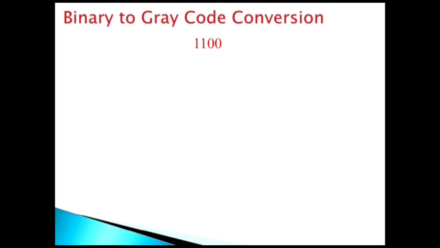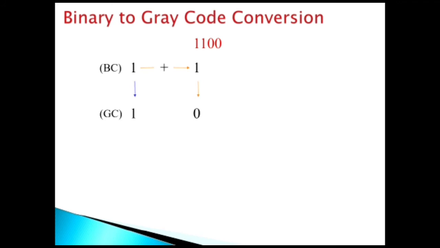Let us suppose 1100 is to be converted into gray code. In this case, we will select the MSB of this binary number. The MSB is 1. This will directly become the first bit of the gray code. Then we will select the next digit of the binary number. This digit will be added with the previous MSB, and the result will be the next gray code bit.